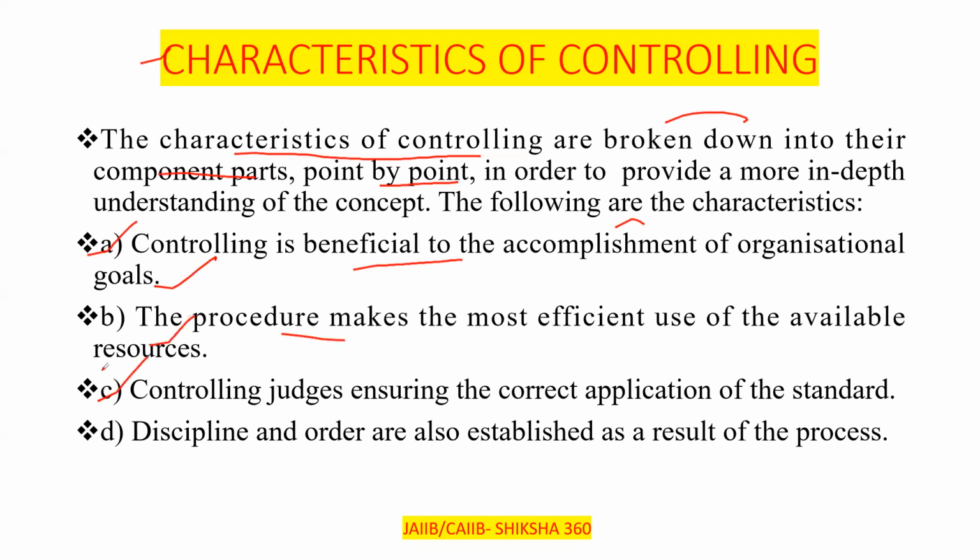Third, controlling judges and ensures the correct application of the standard. Discipline and order are also established as a result of the process. Clear? So how can we maintain discipline and order? With the help of controlling. So controlling also plays an important role in the achievement of our goals. Now move further.